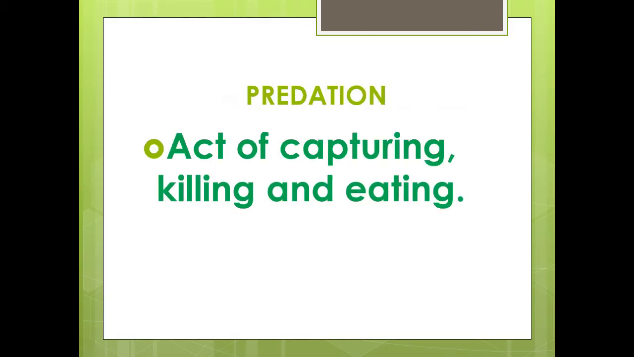Predation. It is the act of capturing, killing, and eating. The organism which does the act of predation is called a predator. The second organism which gets killed is called the prey. For example, a lion eating a deer. Lion is the predator and deer becomes the prey.